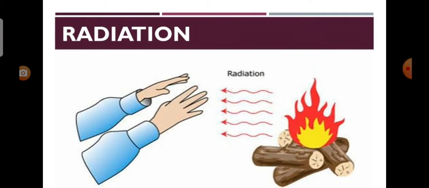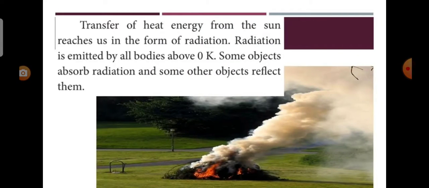Thus, radiation is the flow of heat from one place to another by means of electromagnetic waves. Heat energy from the sun reaches us in the form of radiation. Radiation is emitted by all bodies above 0 Kelvin. Some objects absorb radiation and some other objects reflect it.